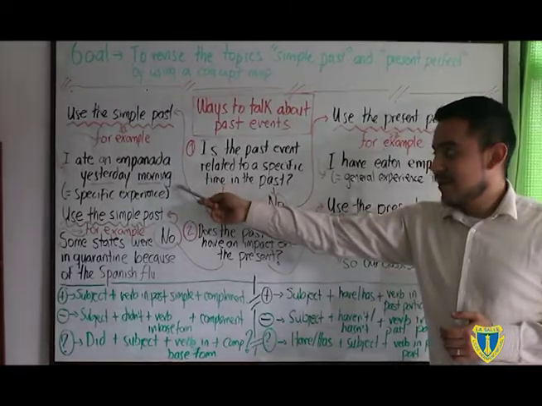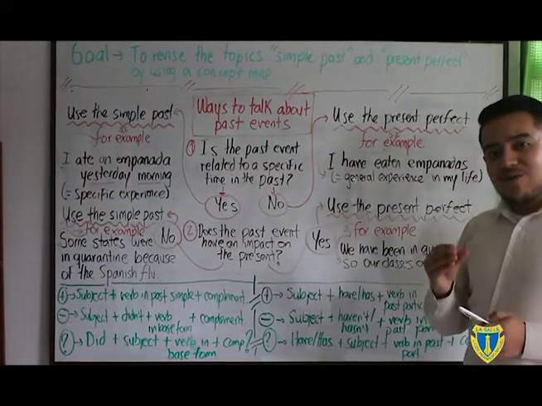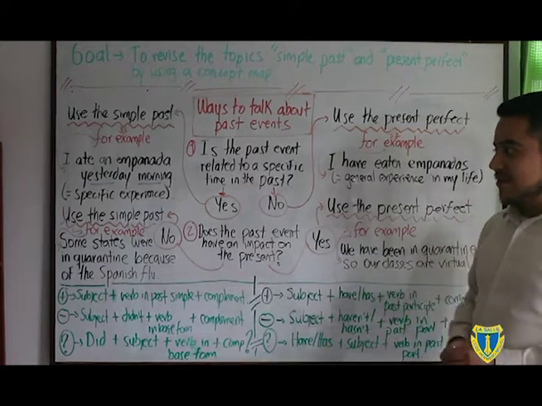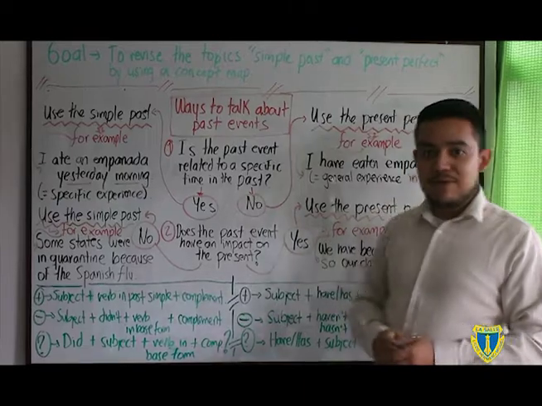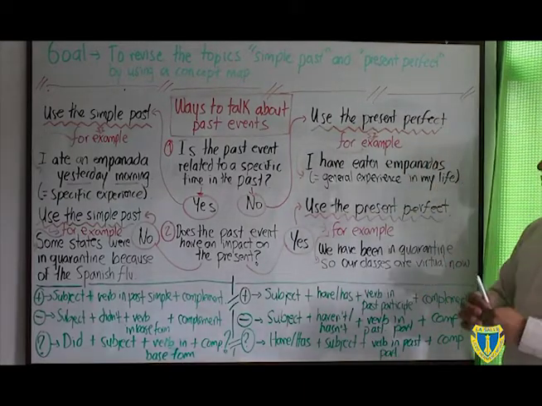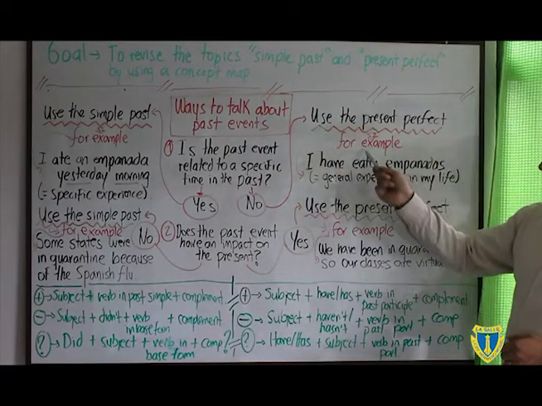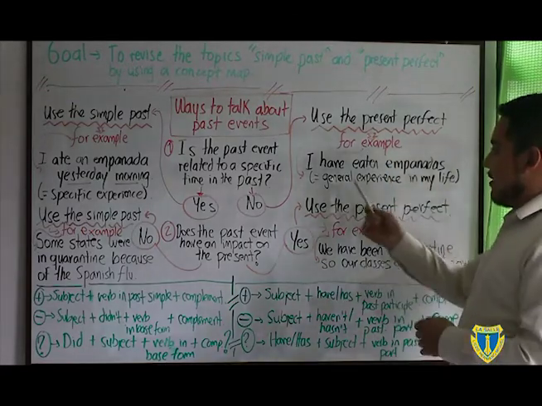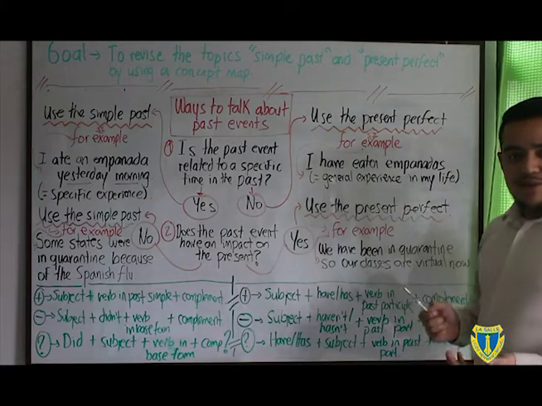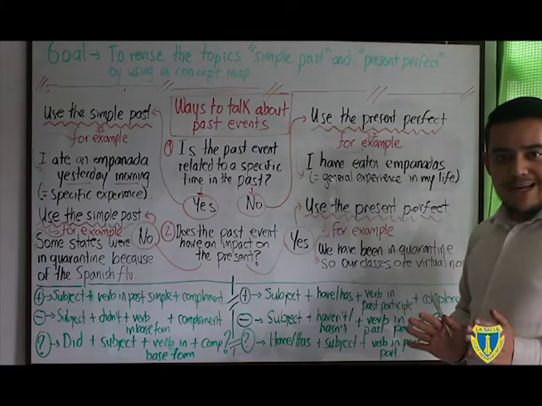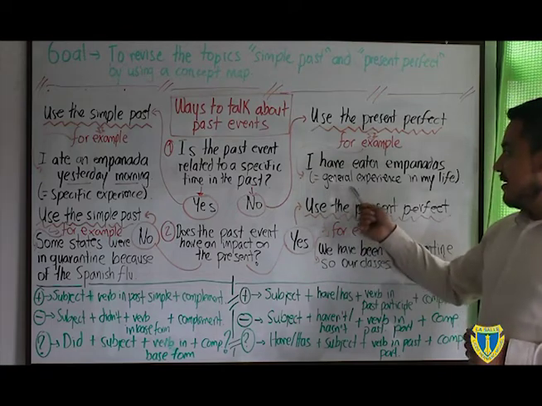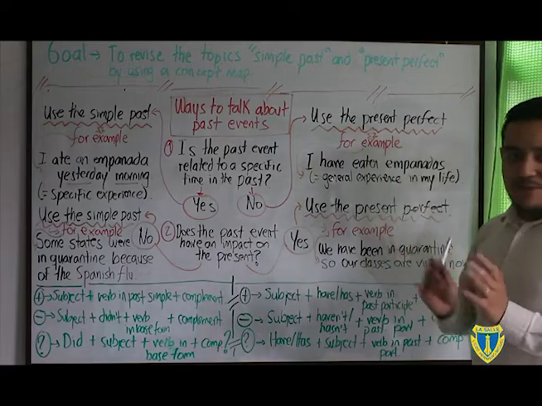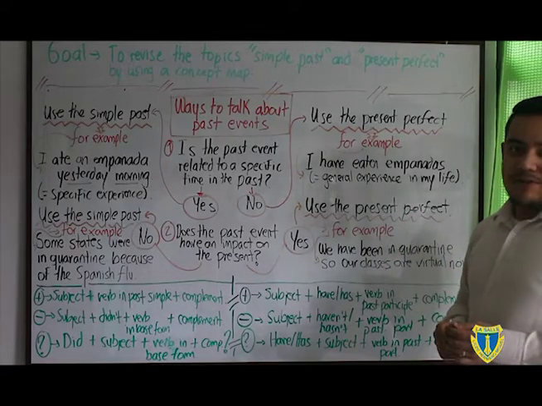I ate an empanada yesterday morning. Yesterday morning is a very specific time expression in the past, so it makes sense in this case. It is a specific experience, okay? On the other hand, we have an example of present perfect with the very same idea. It is, I have eaten empanadas. When? Well, no, in general, in all my life. So it makes sense as a general experience, okay? This is a first aspect that can differentiate the two grammar tenses, okay?